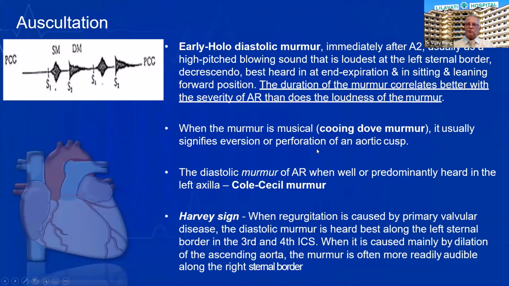The diastolic murmur of AR, when present in the left axilla, is called a Cole-Cecil murmur. As I said, if the regurgitation is from primary valvular disease, then the diastolic murmur is best heard in the third and fourth intercostal space, with the patient leaning forward at the end of expiration. Whereas if the murmur is best heard on the right side, the AR is predominantly due to aortic root dilatation, and this is called the Harvey sign.